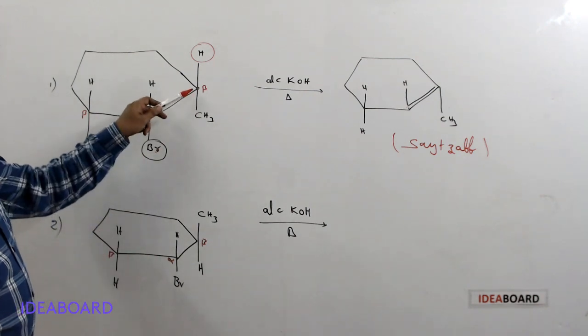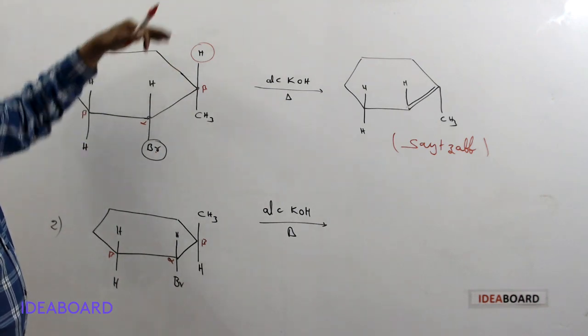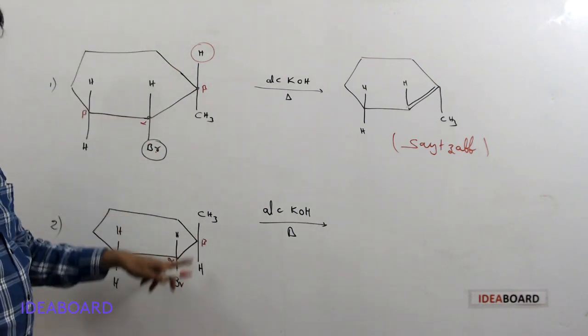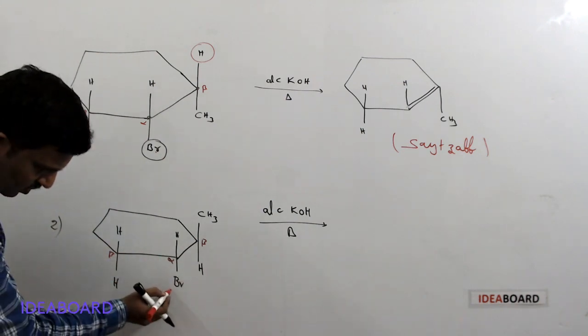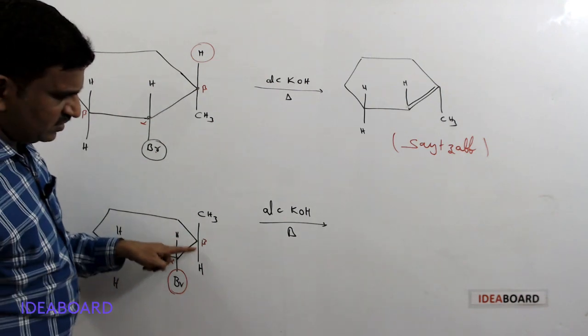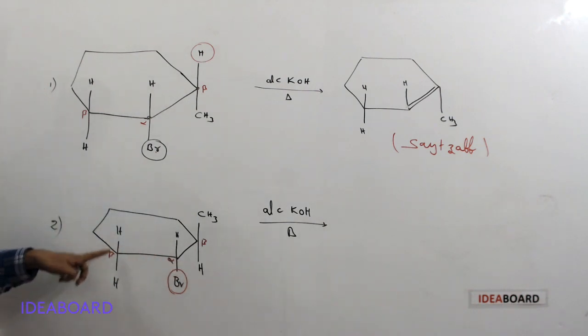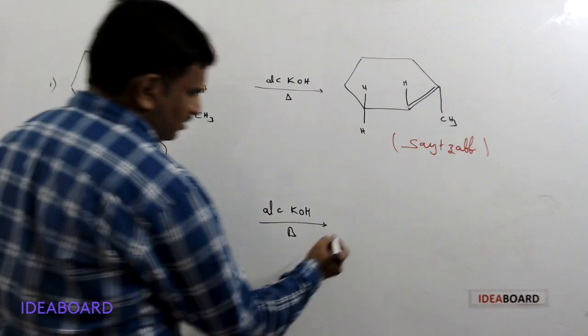Yes, here the hydrogen on this beta carbon is upward, above the plane, and in this beta carbon the hydrogen is below the plane. Here bromine is present. We remove the bromine atom definitely, and next we need to remove a hydrogen. According to Saytzeff, it should be the less hydrogen-containing carbon, but this one is more hydrogen containing. But what is the major product here?